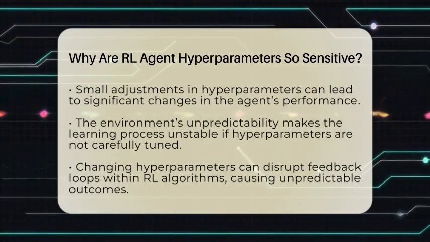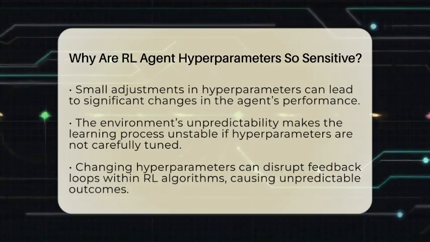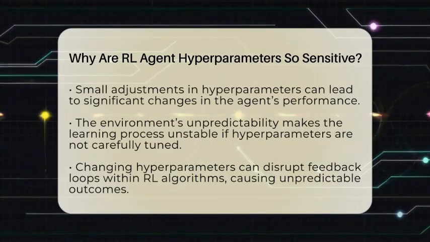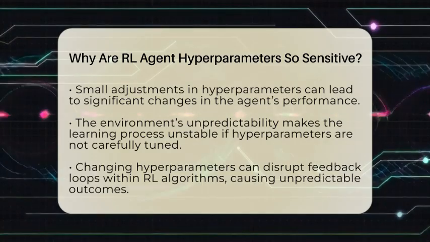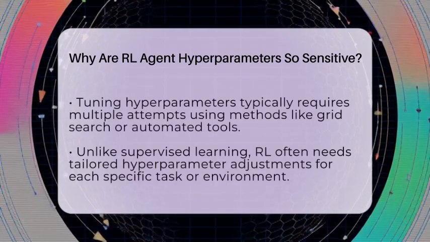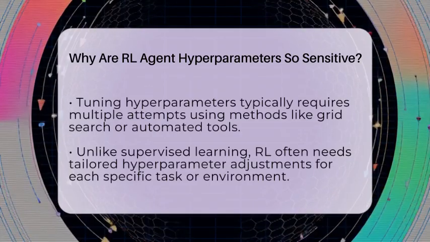The reason hyperparameters are so sensitive is because of how these settings interact with each other and the environment. In reinforcement learning, the environment is often changing or unpredictable. This makes the agent's learning process unstable if the hyperparameters aren't just right. A small tweak can cause the agent to get stuck in a bad strategy or behave randomly. Another factor is that reinforcement learning algorithms are complex. They involve feedback loops where the agent's actions influence what it learns next. Changing a hyperparameter can disrupt these loops, leading to unpredictable results.